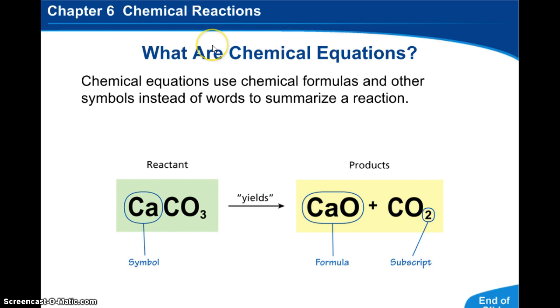So when you look at a chemical equation, you need to understand the parts of it. The stuff that you start off with, those are called the reactants. The arrow is actually a yields sign, meaning what does it give you with a chemical reaction. Products is what you end up with. If you have something like this Ca that's here, that's called a symbol. If you have a combination of symbols or elements, then that's a formula. And when you have a little tiny number down here at the bottom, that is actually called a subscript.